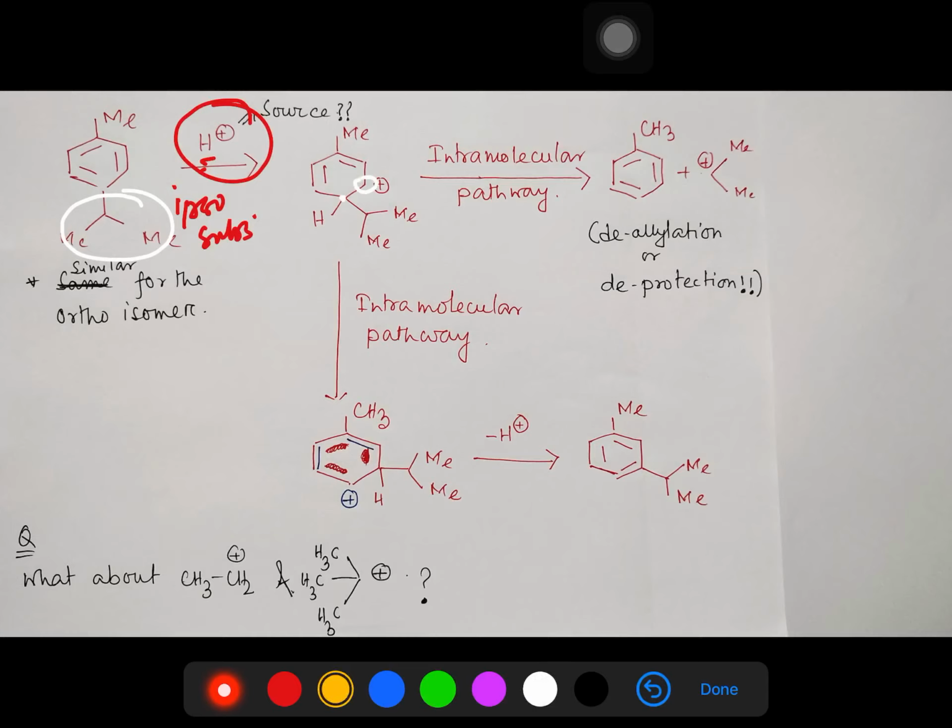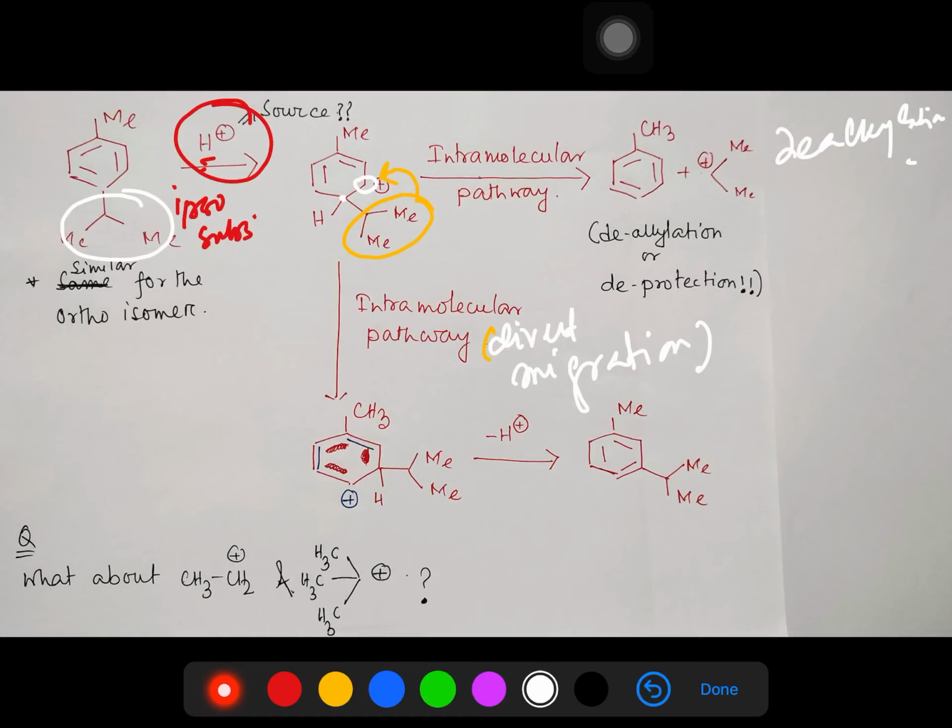So there are two possibilities. You can consider this a direct migration, and this is a dealkylation, meaning carbocation formation. Both are dealkylation, but one is a direct migration and the other is a removal, the reverse reaction.